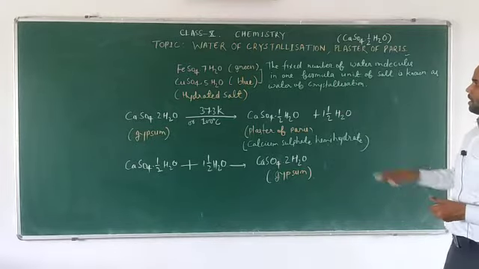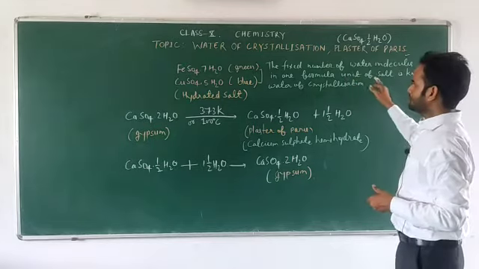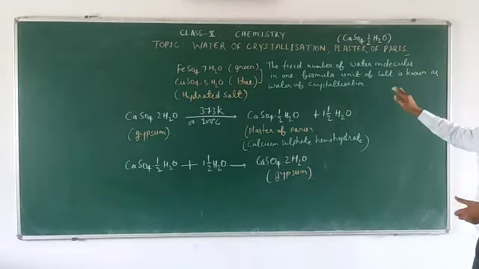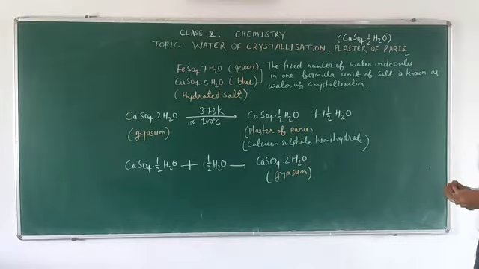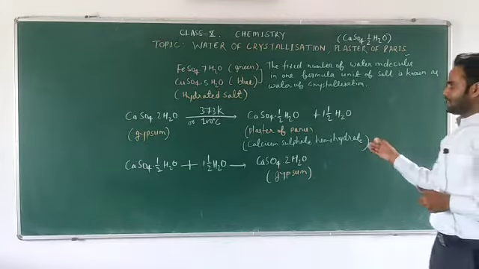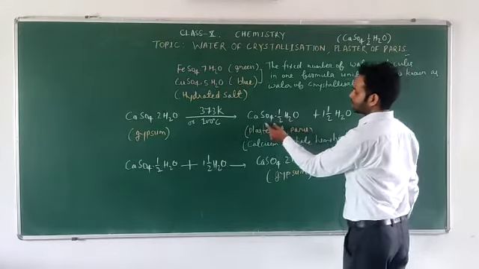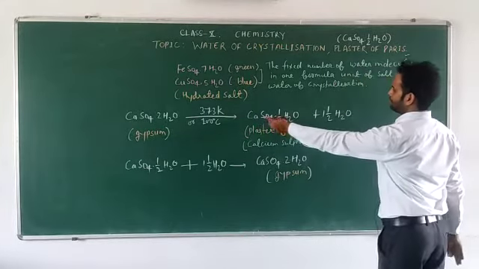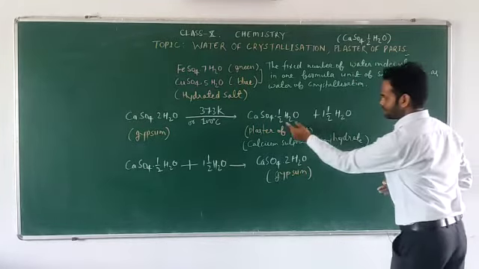After this we can say that the water of crystallization is the fixed number of water molecules in one formula unit of salt. Likewise, half a molecule of water is attached with one formula unit of calcium sulfate salt. This is the water of crystallization.